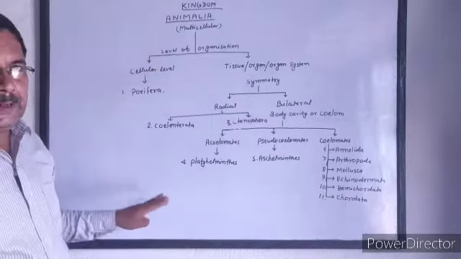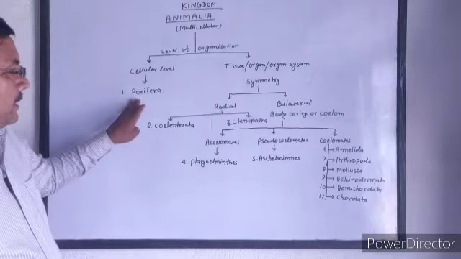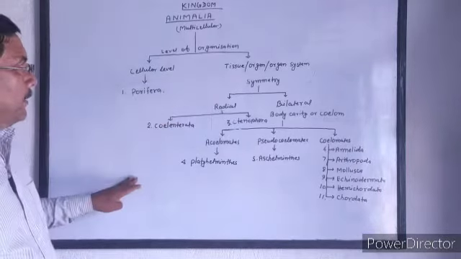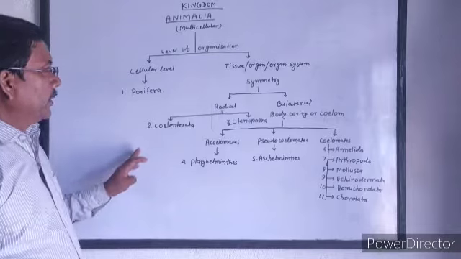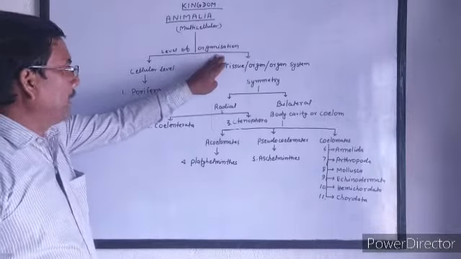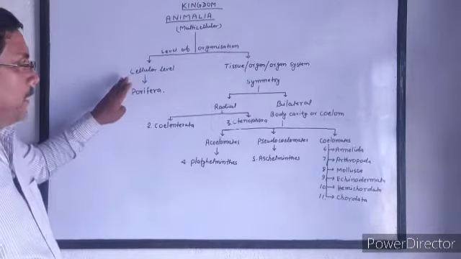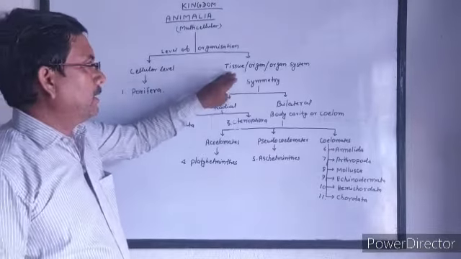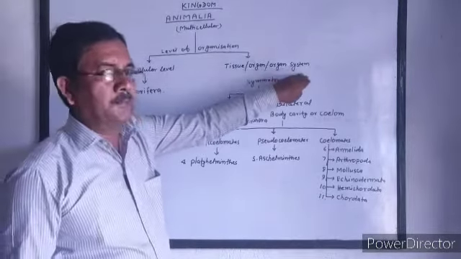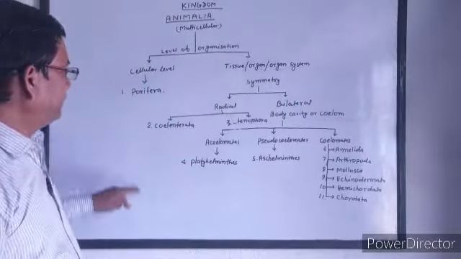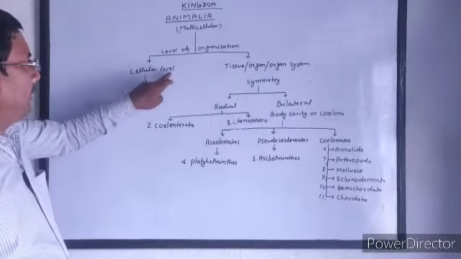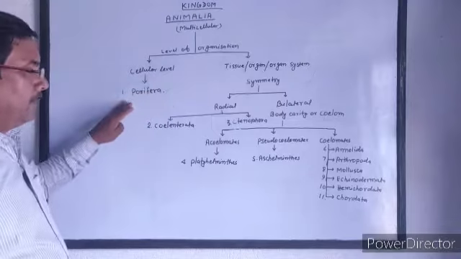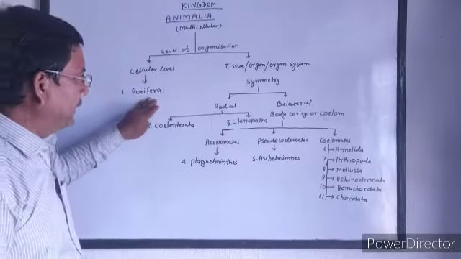Once again, I repeat the schematic diagrammatic classification of kingdom Animalia on the basis of level of organization. There are two types of organisms. Either they have cellular level of organization or tissue, organ or organ system level of organization. Cellular level of organization has only one phylum, which is Porifera.